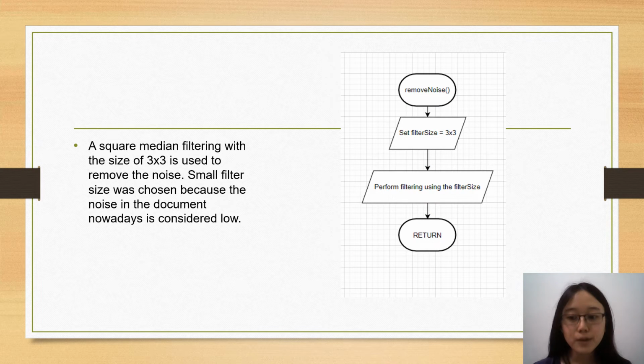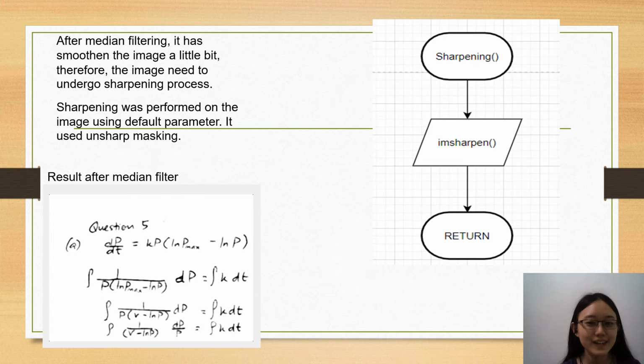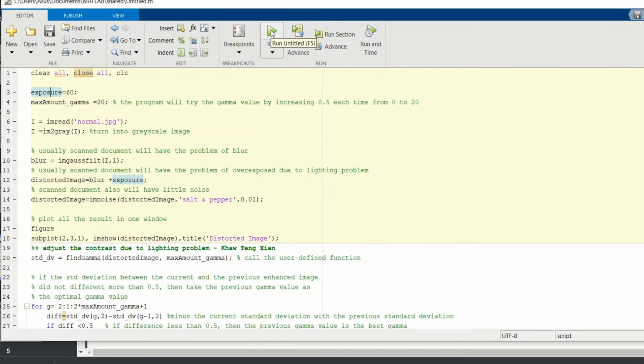For the submodule of remove noise, it will use a square median filtering with the size of 3 × 3 to remove noise. After median filtering, it has smoothened the image a little bit, therefore the image needs to undergo a sharpening process. The sharpening process here uses unsharp masking.